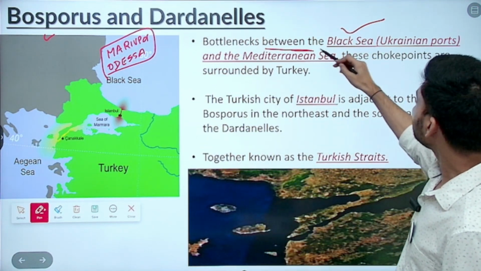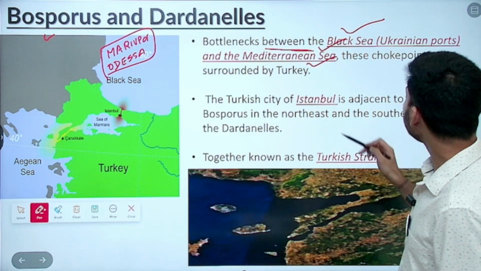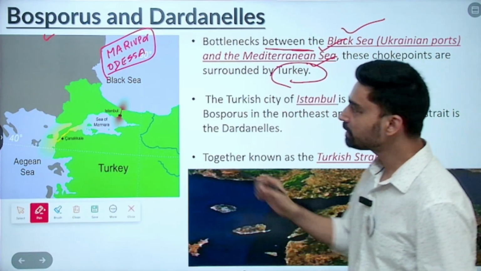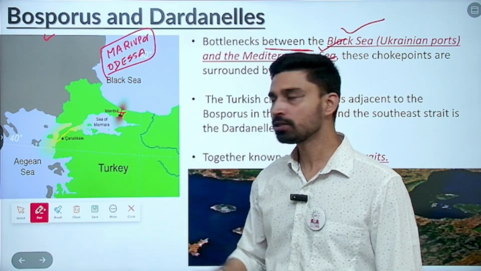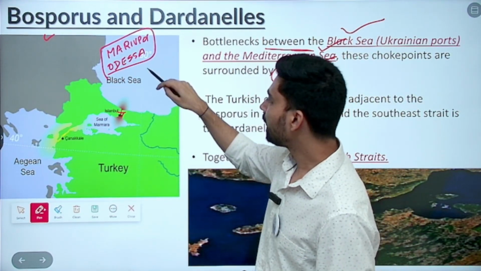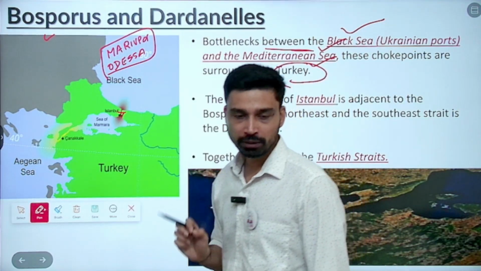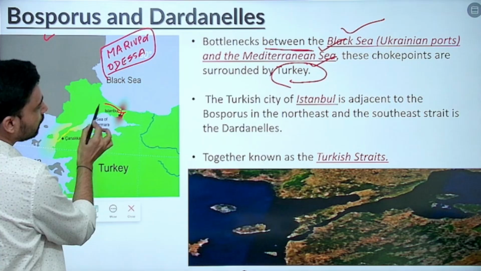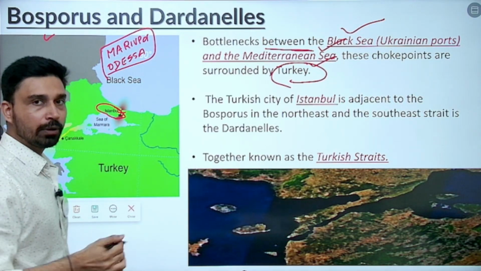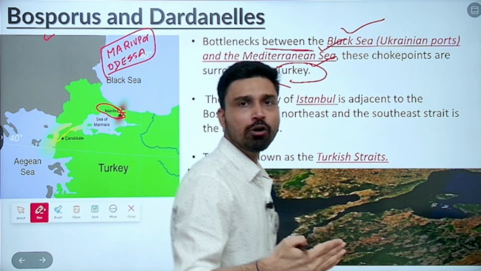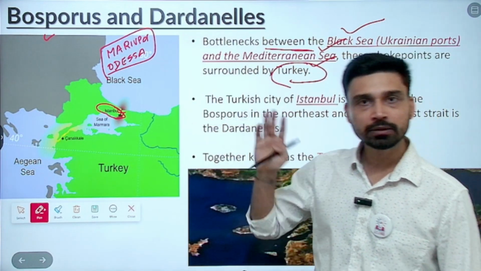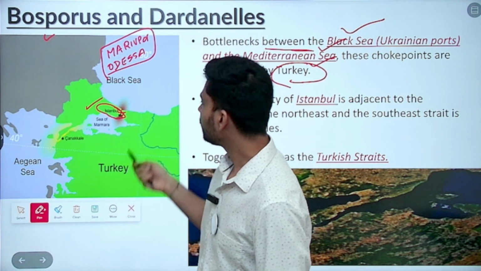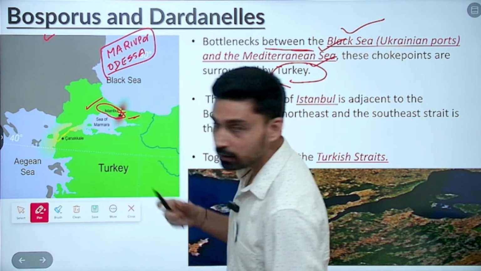So they act as a bottleneck between the Black Sea and the Mediterranean Sea. These are also called choke points because they are very narrow, and the Turkish Navy can easily block the access either from the Mediterranean to the Black Sea or from the Black Sea to the Mediterranean Sea. That's why they are very, very important and vital. The Turkish city of Istanbul is very interesting because part of the city lies in Asia and part of the city lies in Europe. On this side of Istanbul you are in the European continent; if you cross to this side, you are in the Asian continent.